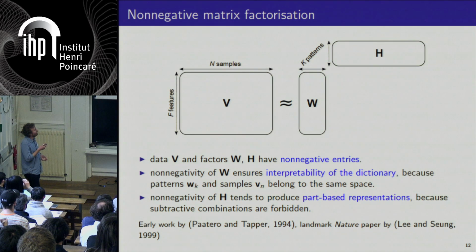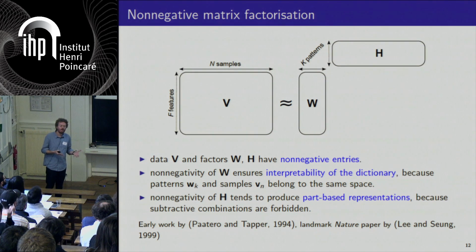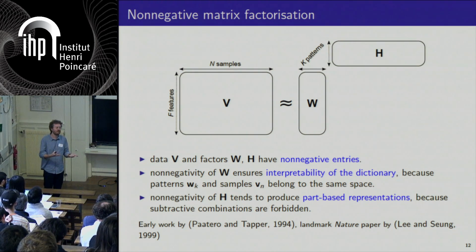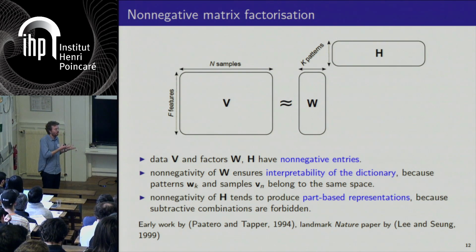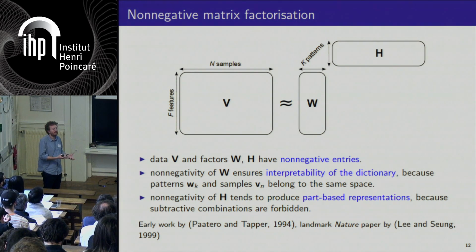And the non-negativity of H tends to produce so-called parts-based representation because you cannot subtract patterns to form an approximation of the samples. The non-negativity on H will tend to produce building units in the dictionary, and these building units are often parts of the data.